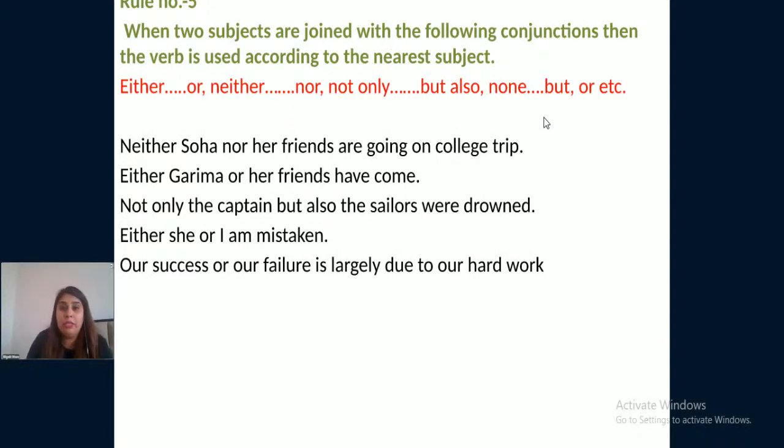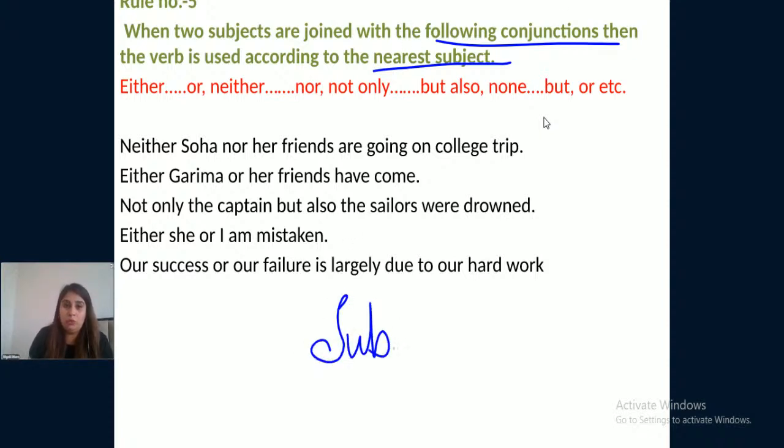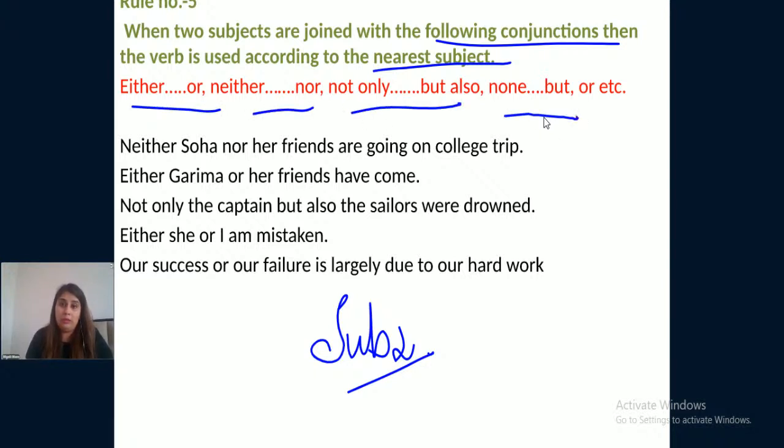When two subjects are joined with the following conjunctions, then the verb is used according to the nearest subject, and in simpler language, in easy language, we can call this nearest subject subject 2. This rule says if there are two subjects that are joined with the following conjunctions. Which conjunctions? Either or, neither nor, not only but also, none but. Okay, right? So if these are connected,